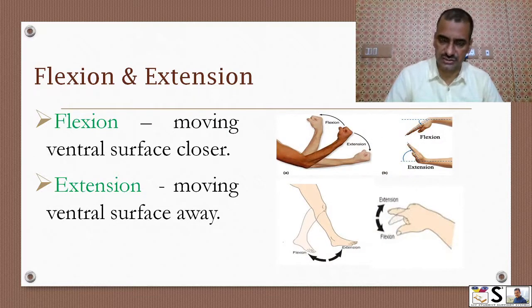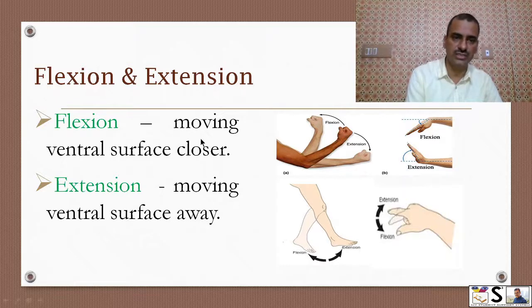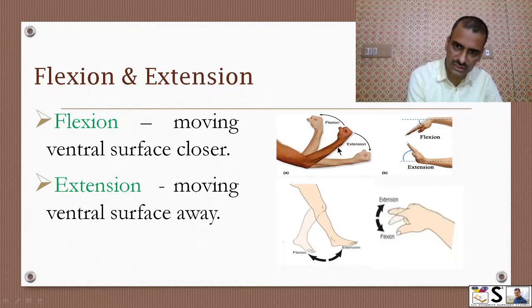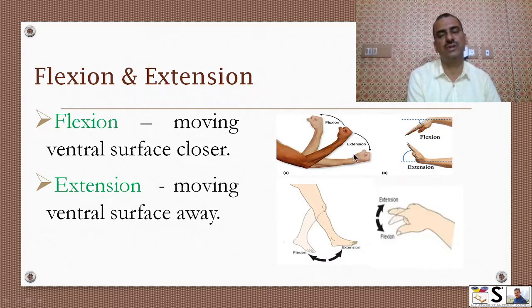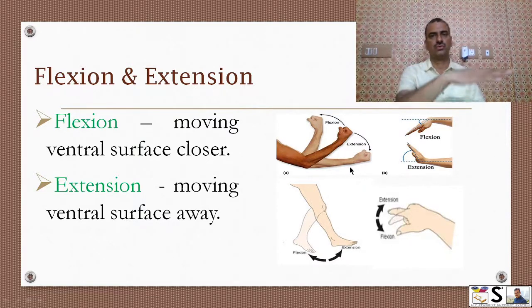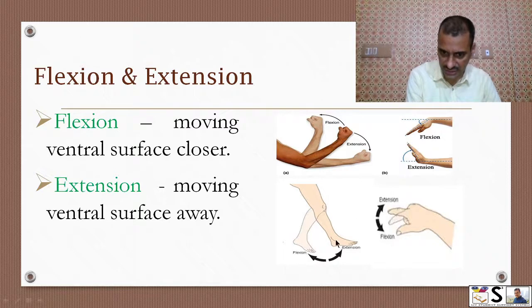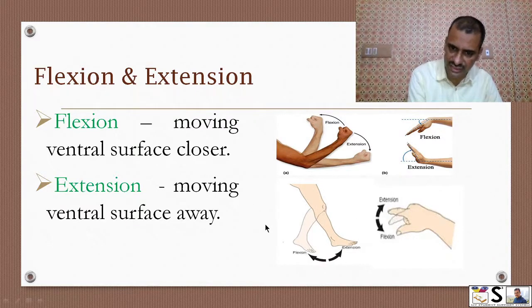Flexion and extension. These are movements of our body. Flexion means moving the ventral surfaces together. Okay, this is the ventral surface of our hand, and if they are coming together, this movement will be flexion, and when they are going away, this movement will be extension. So in the hand, flexion, extension. Okay, in the leg you can see, this is extension, this is flexion.